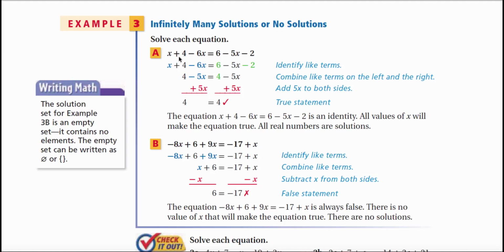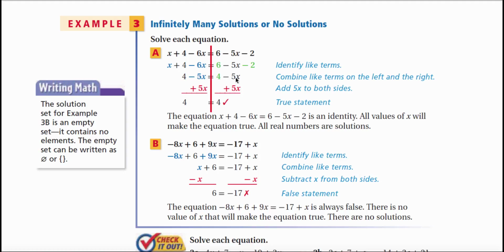Let's take the equation x plus 4 minus 6x equals 6 minus 5x minus 2. All right, let's draw our helper line. Okay, so what can I combine on the same side? I notice the book isn't going to quite do this the same way, but let's just go ahead and proceed. Well, 6 minus 2, those are on the same side, so I don't need inverses. So 6 minus 2 is 4. And x minus 6x turns out to be negative 5x, because this is a 1x, 1 minus 6, negative 5. Add 5x to both sides.